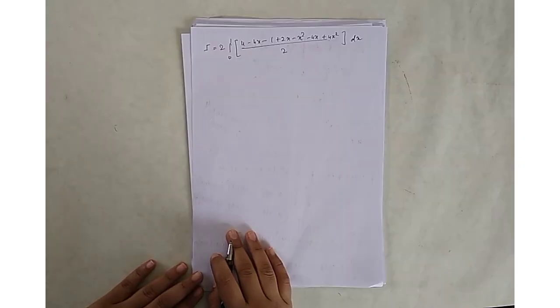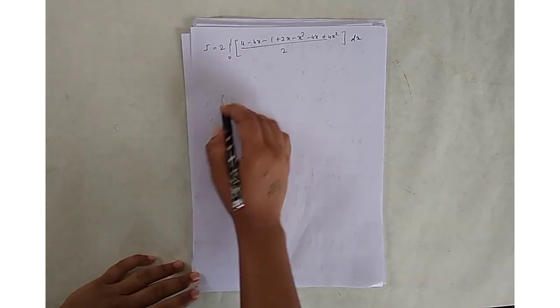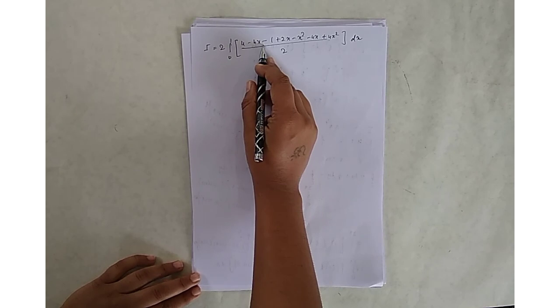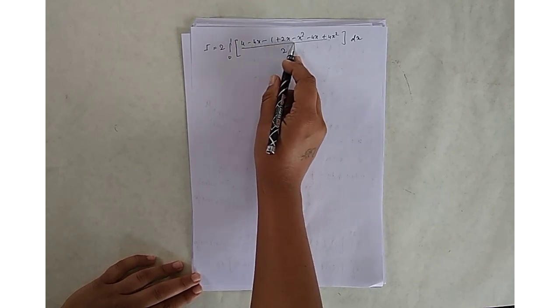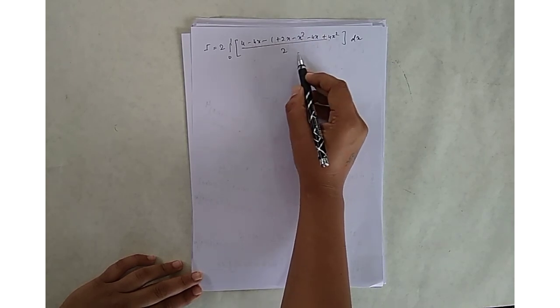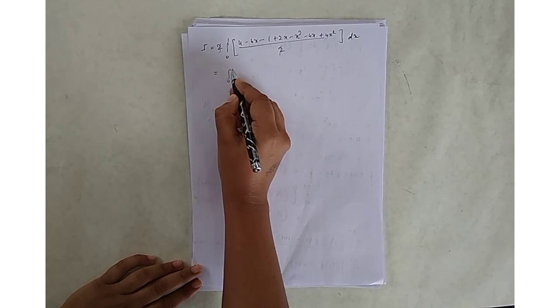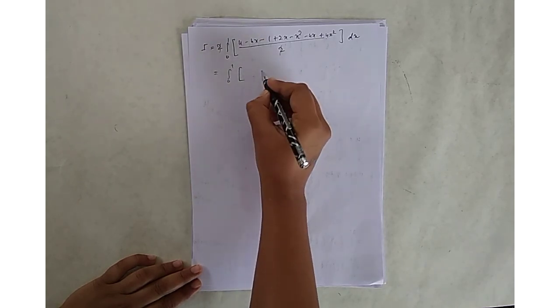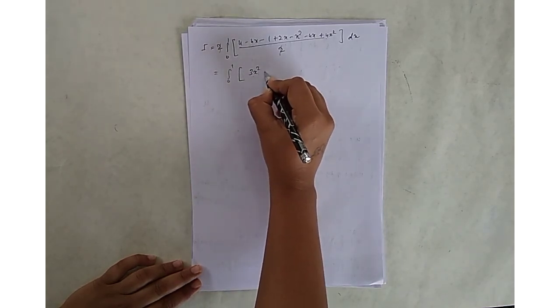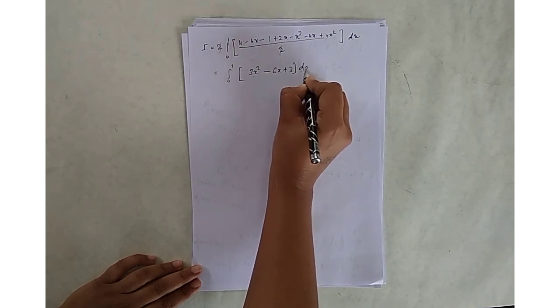When you simplify, the term becomes (4 minus 4x minus 1 plus 2x minus x square minus 4x plus 4x square) divided by 2 into dx. So the 2 cancels, and it is the integral from 0 to 1 of (3x square minus 6x plus 3) dx.